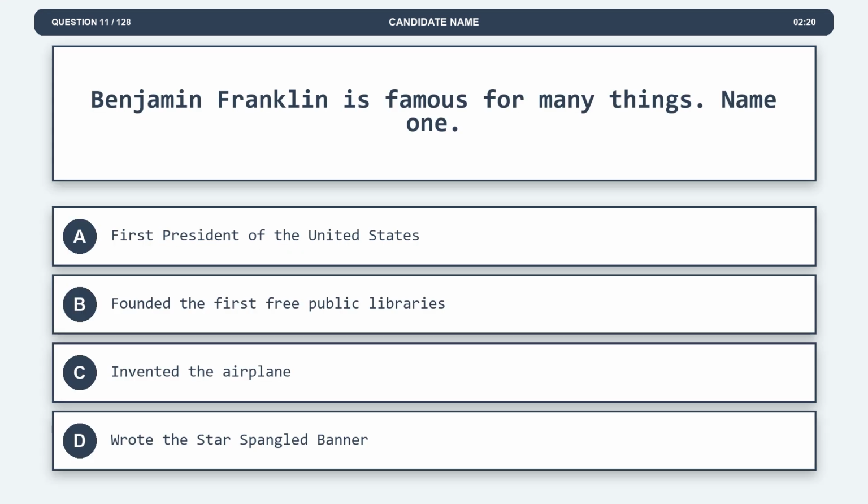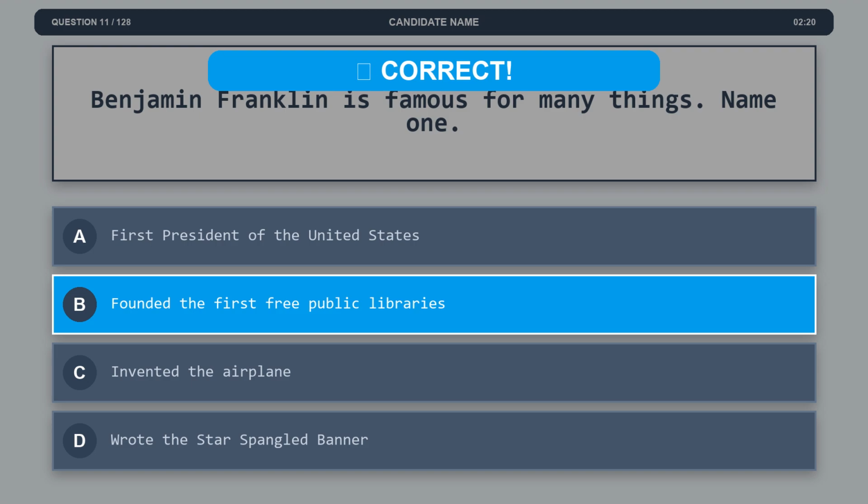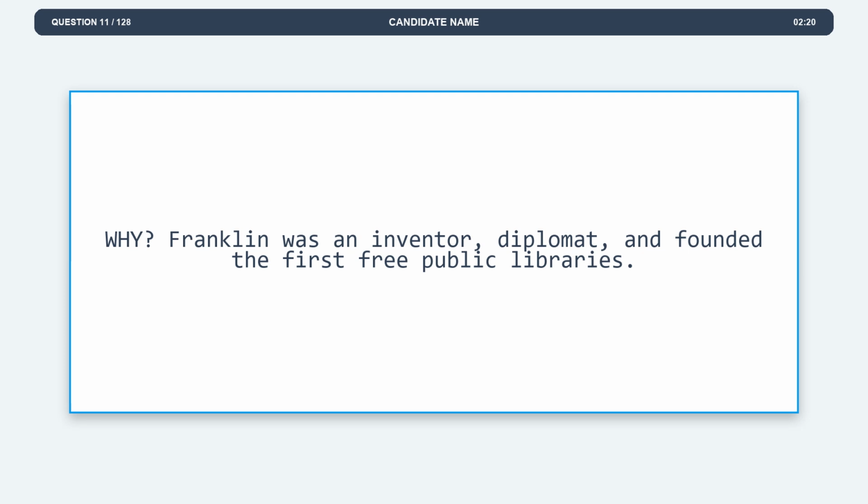Question 11. Benjamin Franklin is famous for many things. Name one. Option A, first president of the United States. Option B, founded the first free public libraries. Option C, invented the airplane. Option D, wrote the Star-Spangled Banner. The correct answer is option B, founded the first free public libraries. Explanation. Franklin was an inventor, diplomat, and founded the first free public libraries.